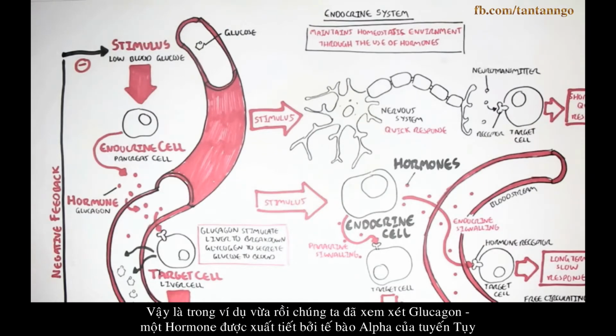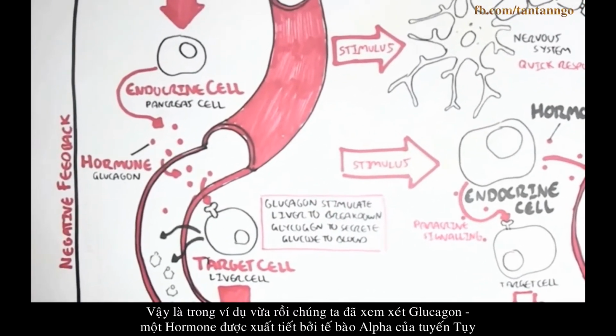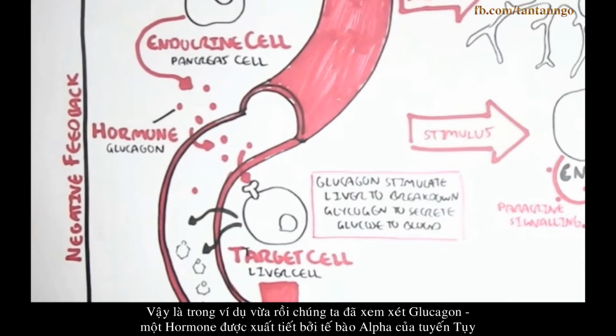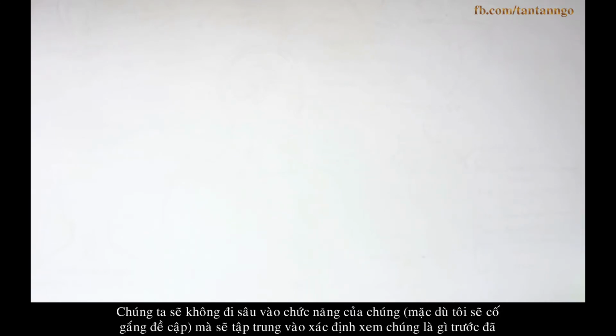So in the example we just saw, we looked at the hormone called glucagon, which is secreted by the alpha cells of the pancreas. Now let's look at some other major hormones, such as glucagon, and where they come from. We will not look at what they do, well, I'll try to mention them, but we'll just look at what they are.